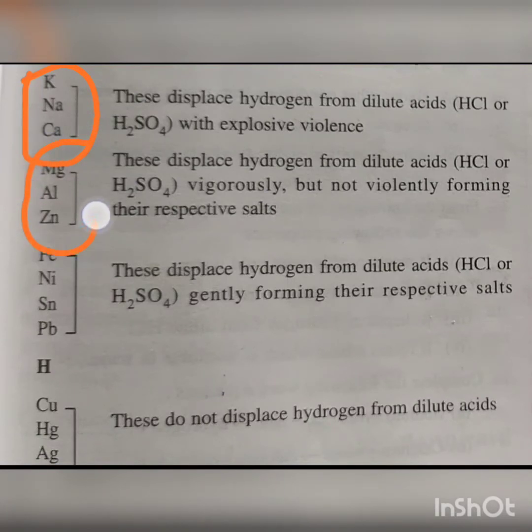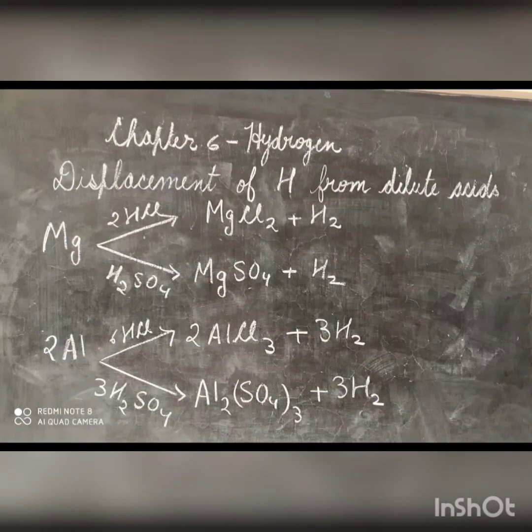Magnesium, aluminium and zinc displace hydrogen from the dilute acids vigorously but not violently, forming their respective salt. Iron, nickel, tin and lead displace hydrogen from the dilute acids gently, forming their respective salts. And the metals below hydrogen do not displace hydrogen from the dilute acids. A few reactions showing the displacement of hydrogen from the dilute acids.